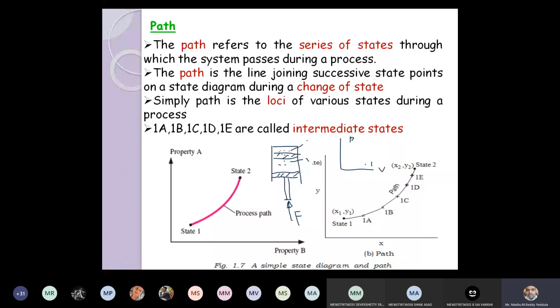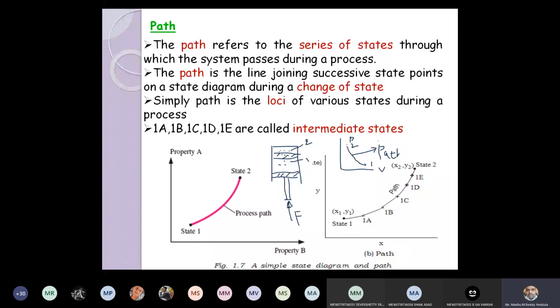Now from state 1 to state 2, how is it moving? This is called the path of a state, or path of the system. Path means how the system is changing its state. That is nothing but the path.